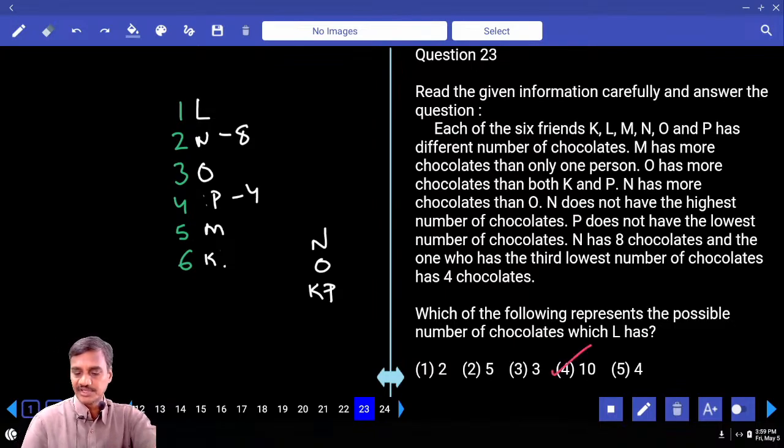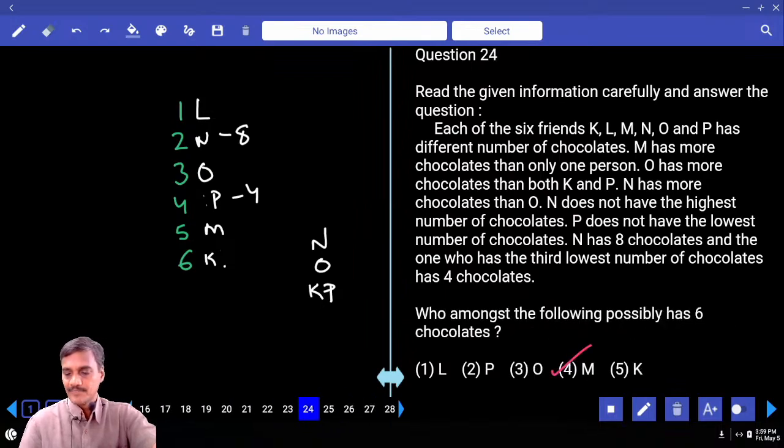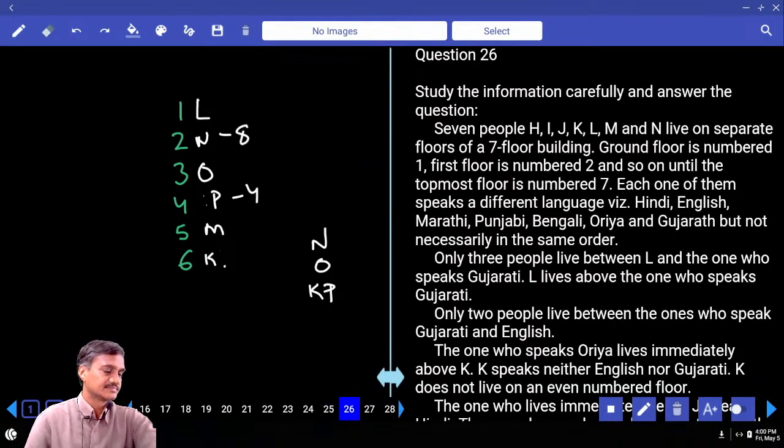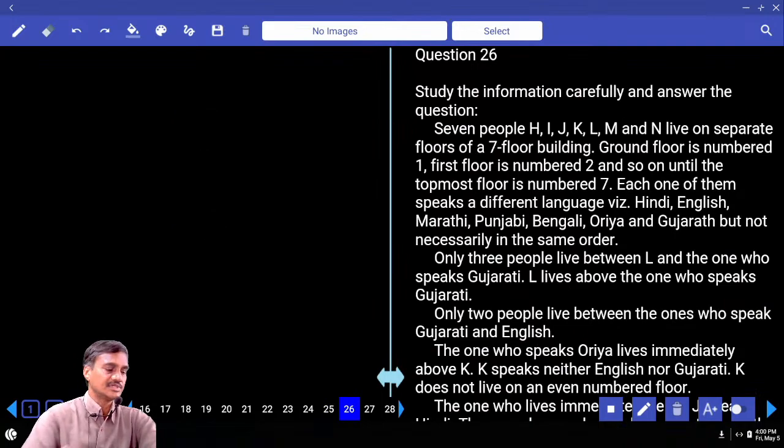L is having more than 8, choice 4, for 23. Who among the following possibly has 6? 6 is between P and N. That is O, choice 3, for 24. How many people have fewer chocolates than K? None. Choice 5, for 25.